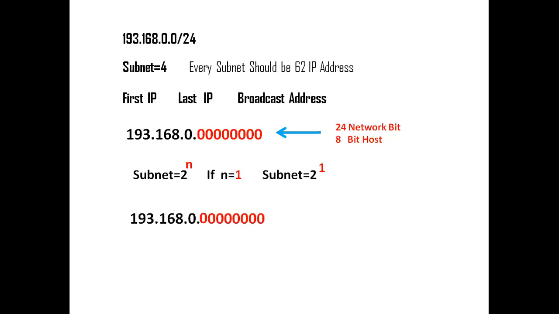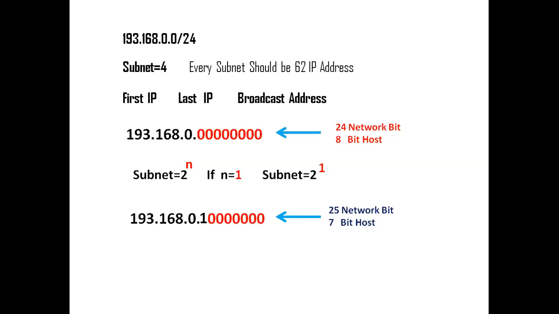So this is my network, that is 192.168.0.0. We have 8 host bit here. So the formula is, if n is equal to 1, it means I'm converting the first host bit. Try to understand, brother. If I convert the first host bit into network bit, now we have 25 network bit and 7 host bit.